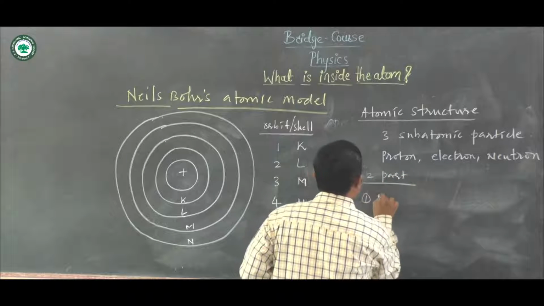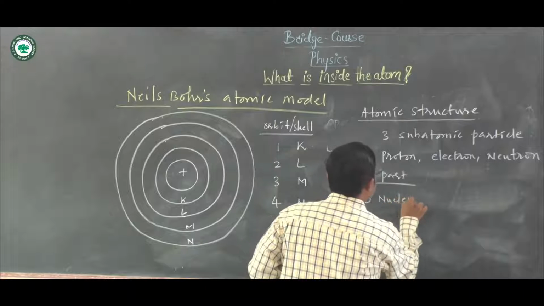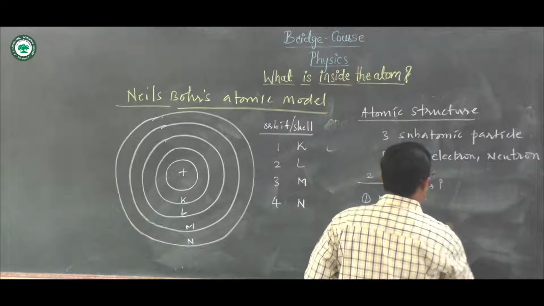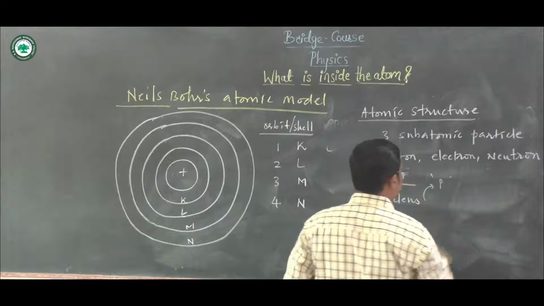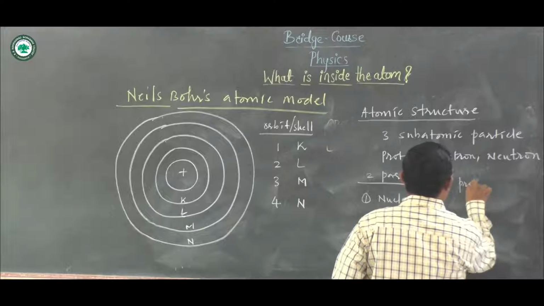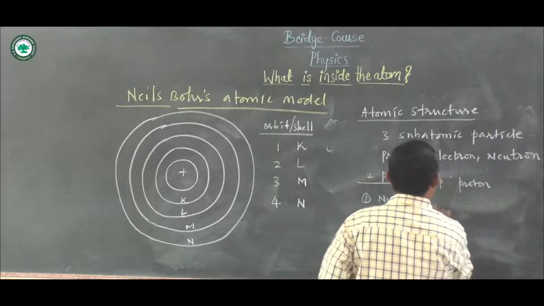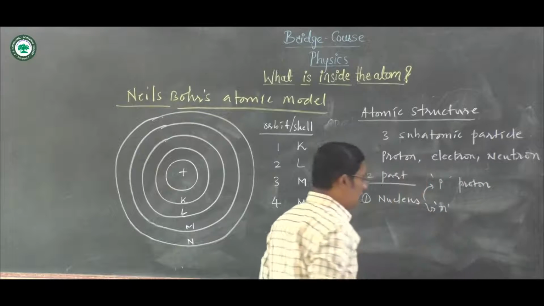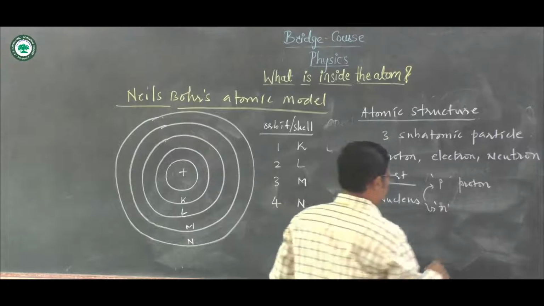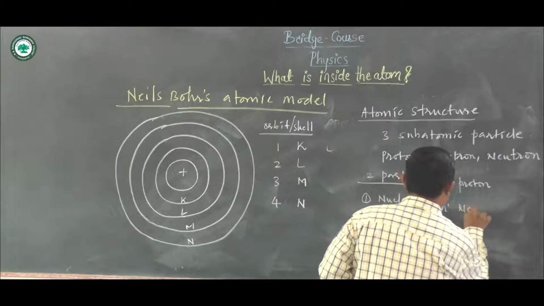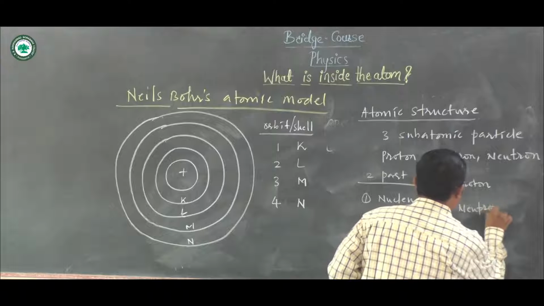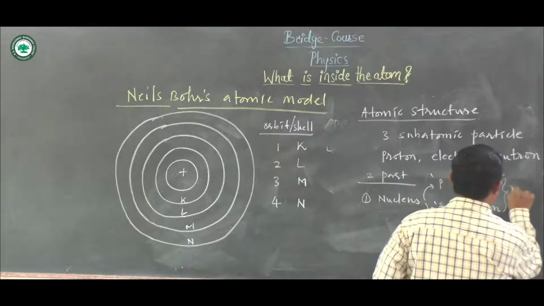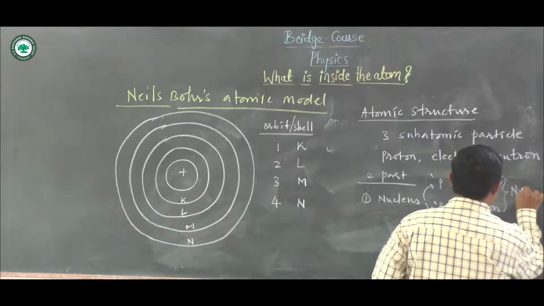First one is the nucleus. Inside this nucleus there is the proton, which is written by the symbol P, and there is another particle, the neutron, given by the small n. In the first part there is the proton and the neutron. These 2 subatomic particles are called the nucleons.